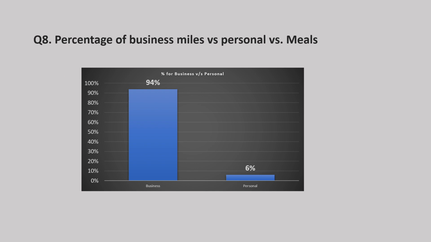Then next: what is the percentage of personal and business miles? Here we can see that 94% of the rides were taken for business reasons, and only 6% of the rides were taken for personal reasons.